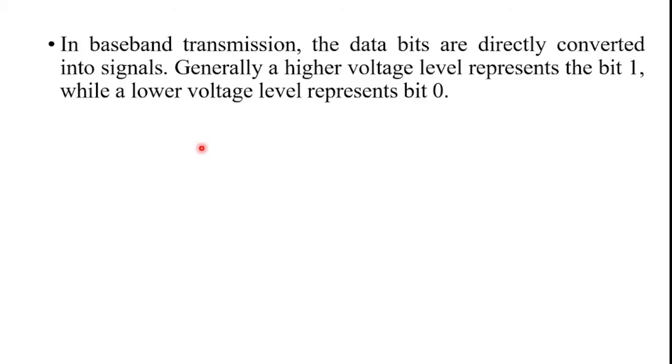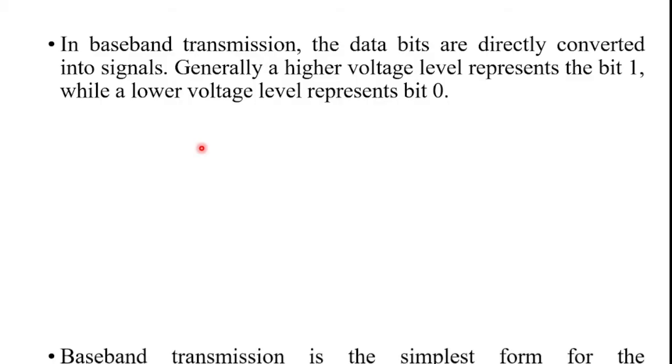In baseband transmission, the data bits are directly converted into signals. Generally, a higher voltage level represents bit 1 while a lower voltage level represents bit 0. Baseband transmission is the simplest form for the communication of information. The discrete information is communicated with specific symbols selected from a finite set of symbols.